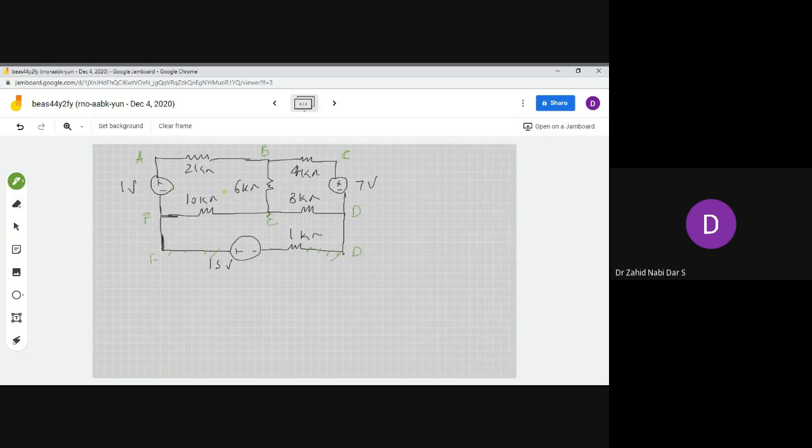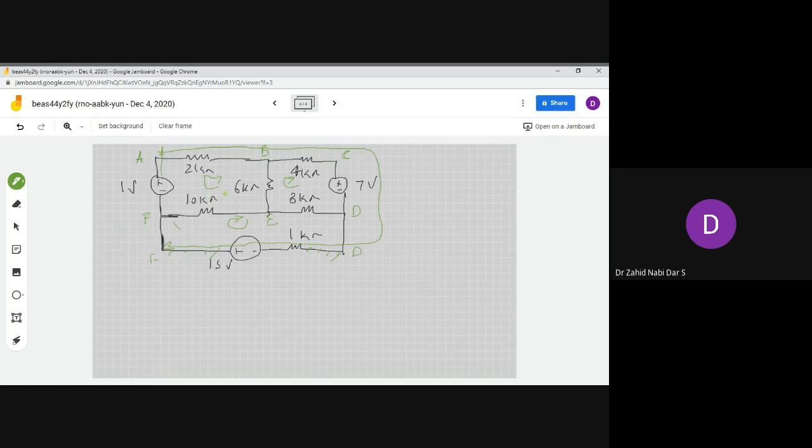Now if you clearly see, there are three loops. We can see 1, 2 and 3, clearly three loops. As far as the meshes are concerned, there are many meshes. This is A, B, C, D. Here also you see A, B, C, D, F is also a mesh, because it's a closed path. A, B, C, D till here, it's a closed path. This is the positive element that is getting connected, and you are connecting other elements over here, and finally, now you can do it with the three things.